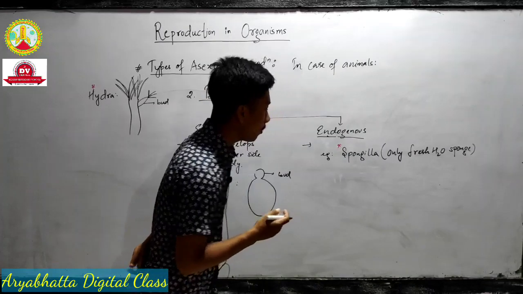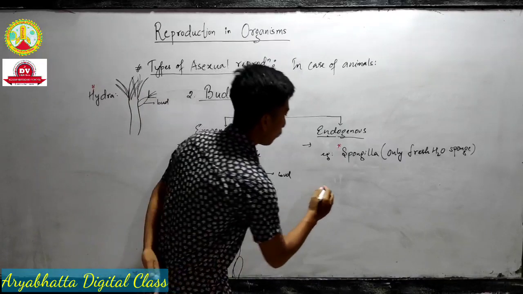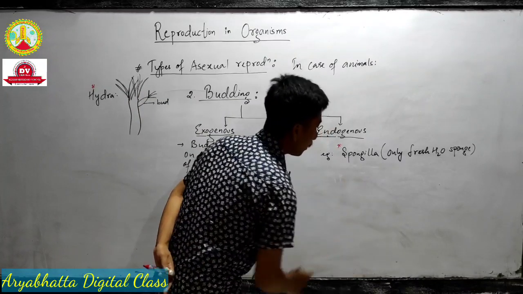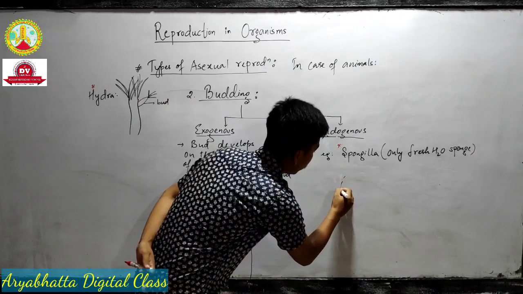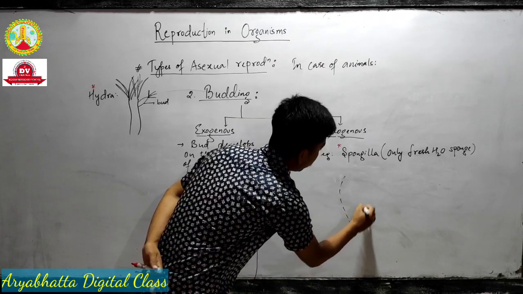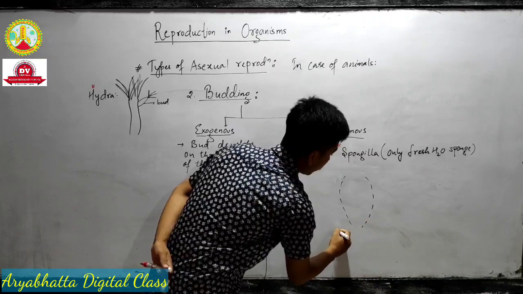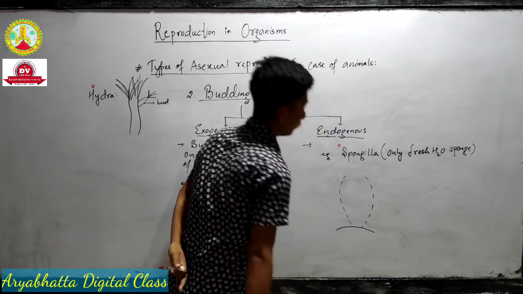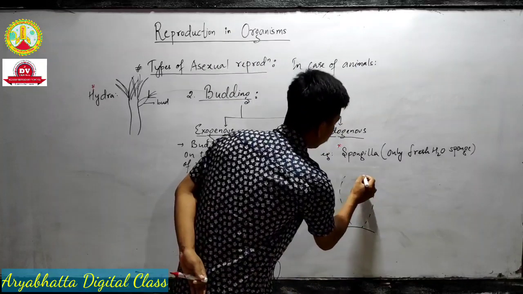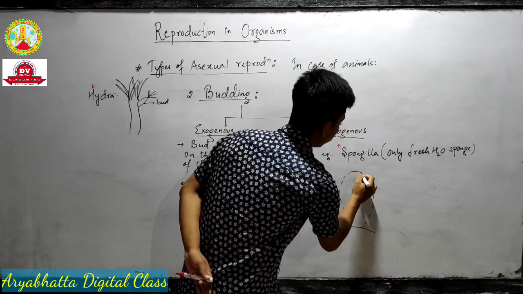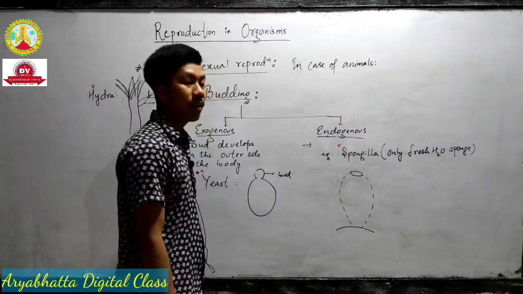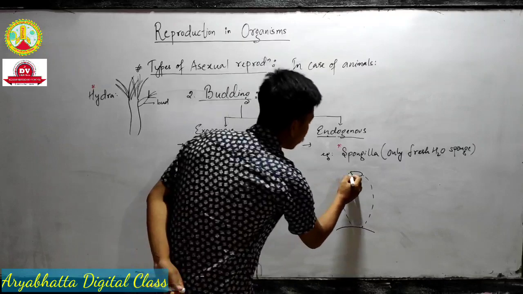Let me show you a rough diagram of Spongilla. They are pore bearing animals. Their body contains pores, and the body is attached to the substratum. They have an opening, and inside the body they have a cover layer.